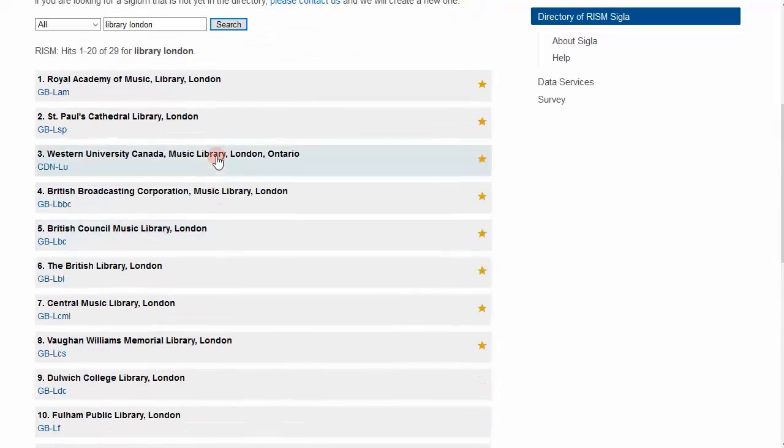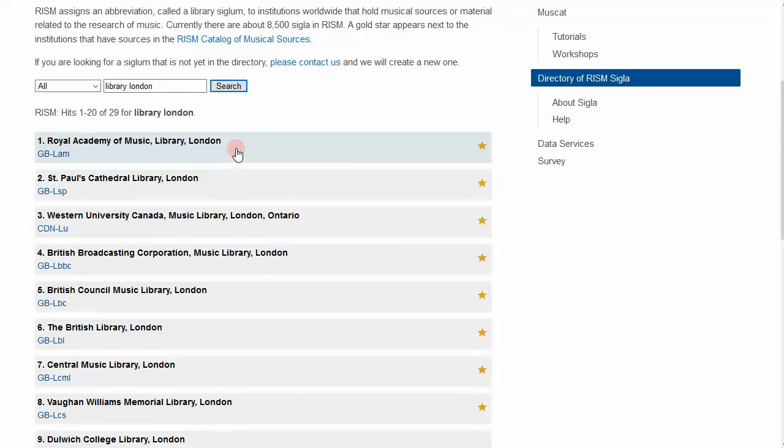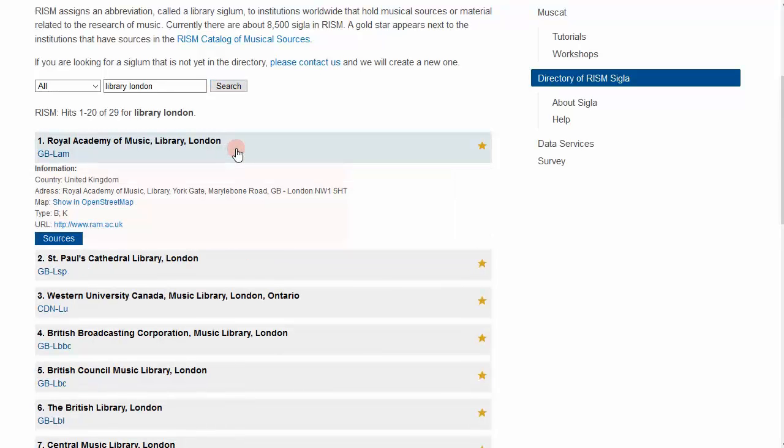If you click on an entry, it will expand to show you more information about the institution. It's always a good idea to click on the entries, because names of institutions may have changed over the years, or collections may have moved. Here you see contact information, a map, the URL, and a blue Sources button.